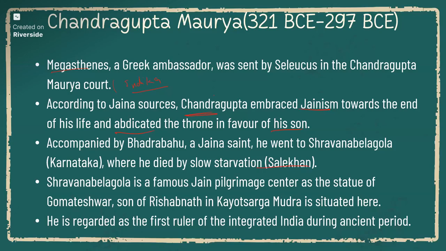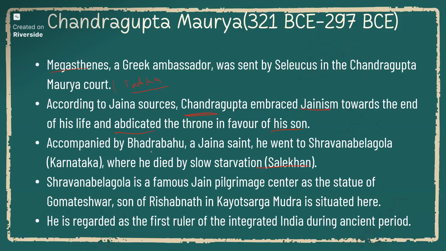He also practiced the Sallekhana method and he died by practicing Sallekhana. It is a method of slow starvation. They won't eat for days. They'll consume a little bit of water for some days. After that, they stop that also and they'll die like that. Even in the present day, some of the Jain people are following this method. Recently, 5-6 years back, it became a huge issue in Karnataka when one family killed a 5 or 6 year old kid by this method.